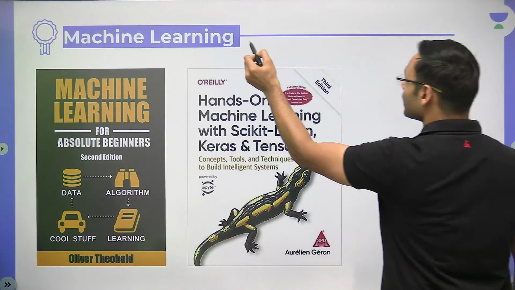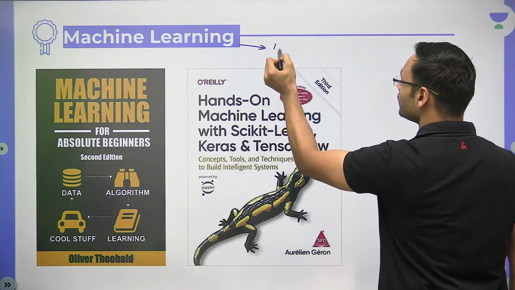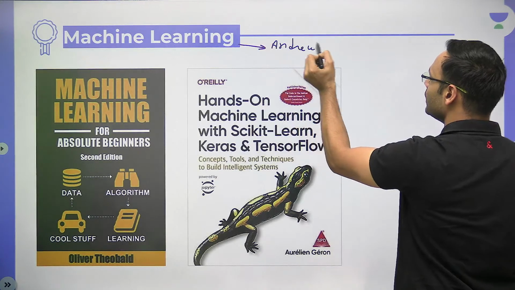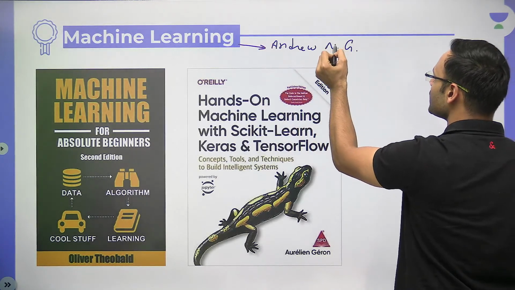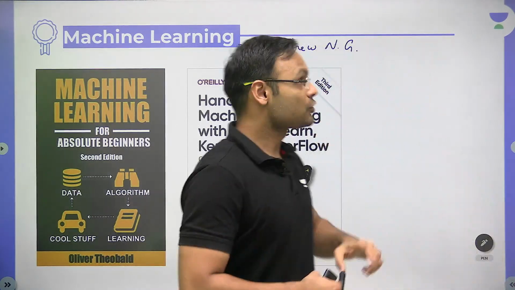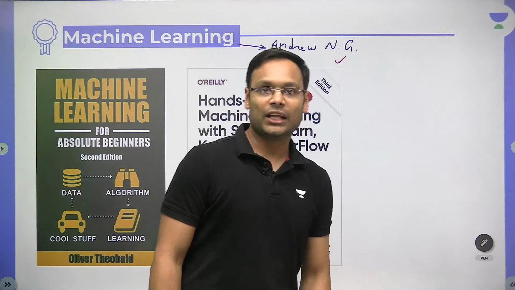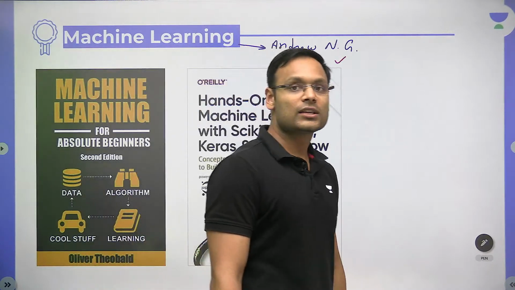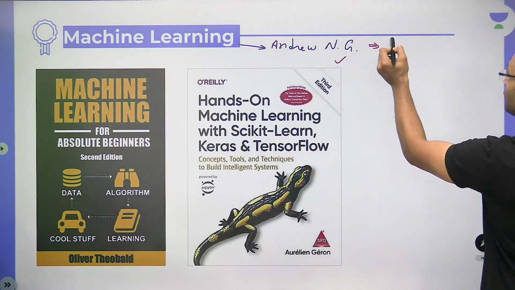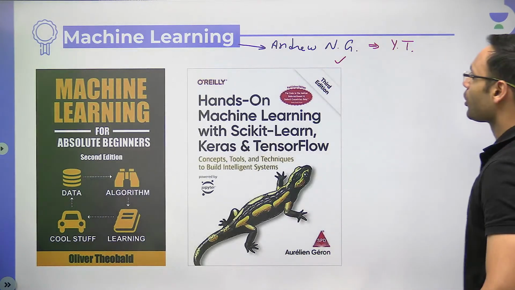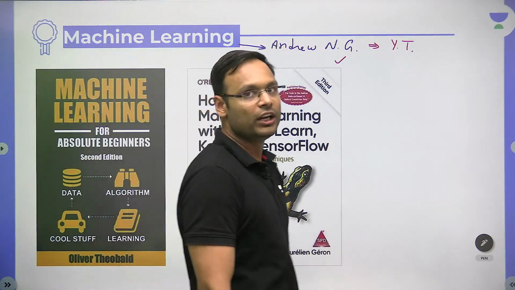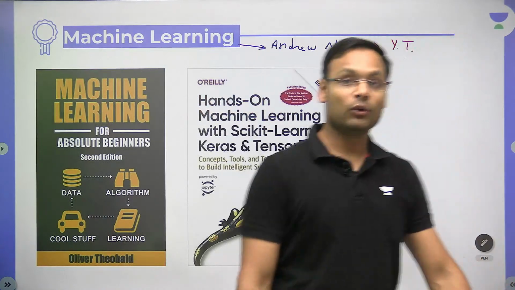Okay, for machine learning, there is an educator and his name is Andrew. This particular professor is from Stanford University and he has taught machine learning online. Andrew Ng has taught machine learning online. If you want to follow his lectures on YouTube, you can follow those too. A comprehensive playlist of machine learning is there and you can learn from it. Definitely, it's a really good source of learning machine learning.